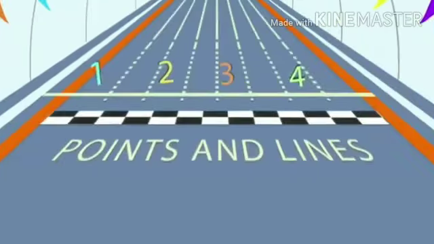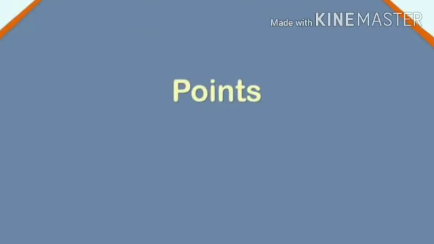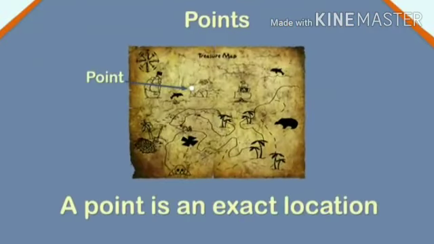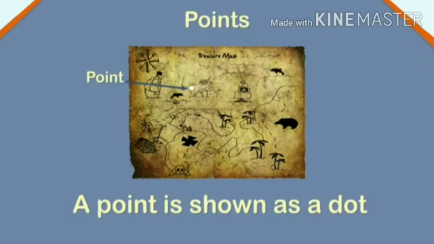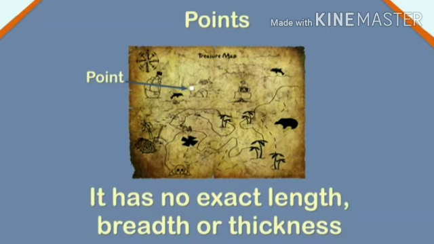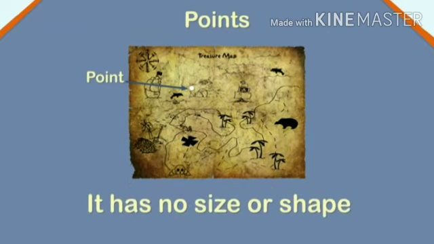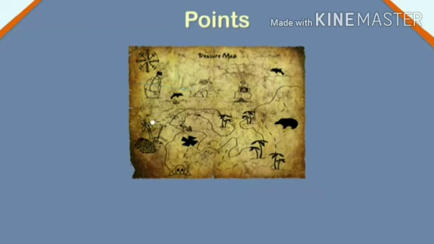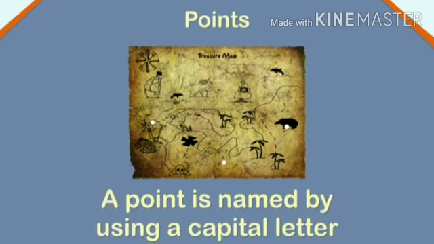What is a point? Let me explain. A point is an exact location. In geometry, a point is shown as a dot. A point has no exact length, breadth or thickness. It has no size or shape. It is generally used to locate an exact position. A point is named by using a capital letter. Here, the 3 points are named A, B and C.